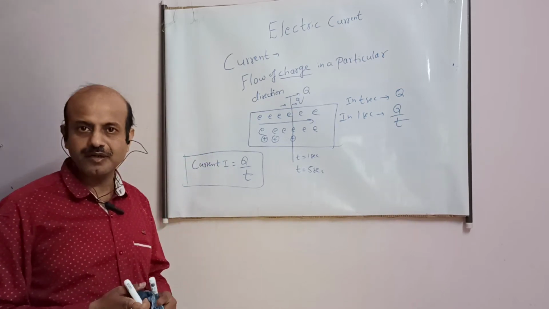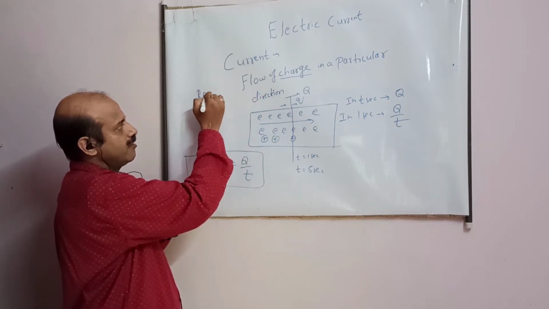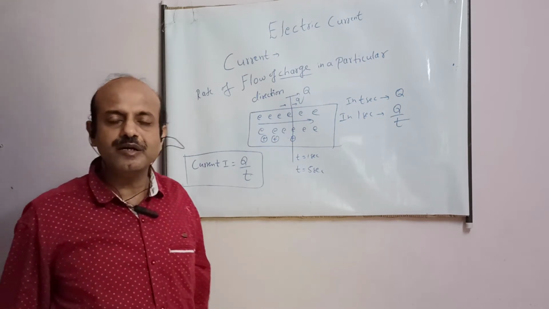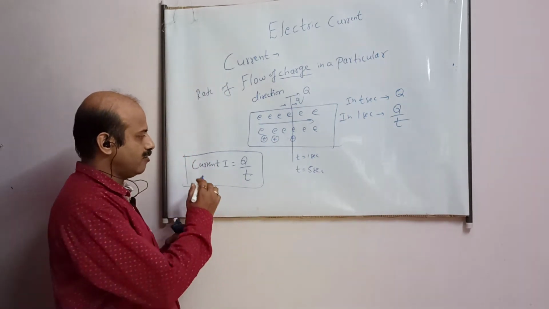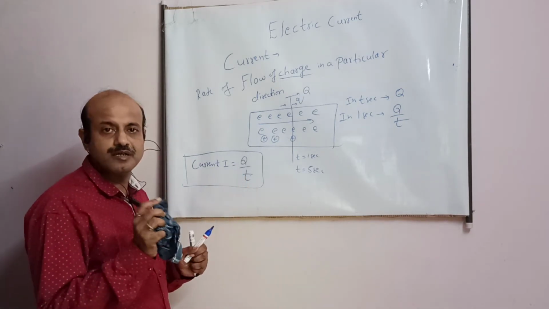What is current? Rate of flow of charge. Now I am writing before it, rate of flow. In 9th class you have studied rate of change of momentum. Now I am saying rate of flow of charge. This is current, student. This is how to measure current.